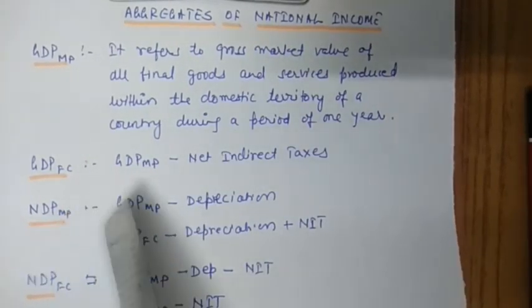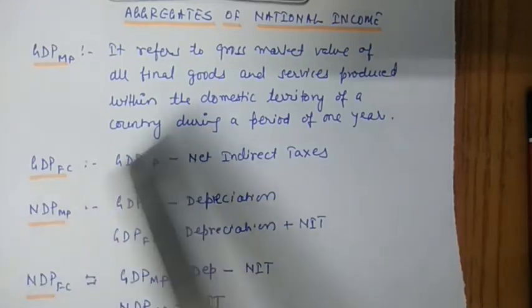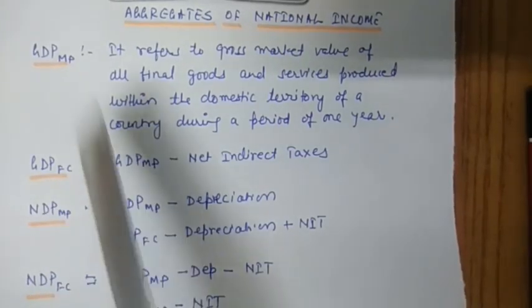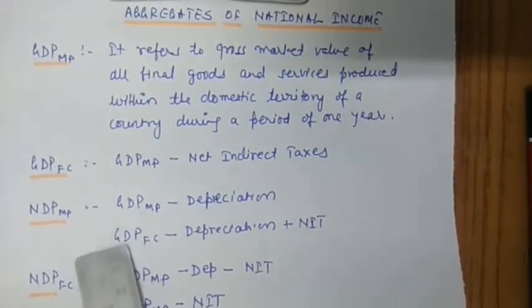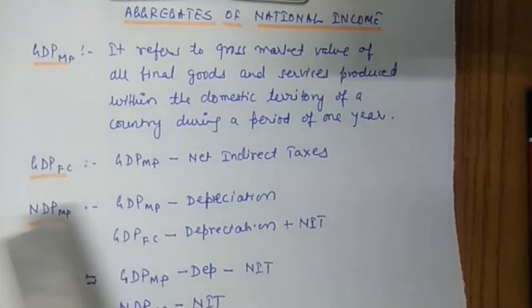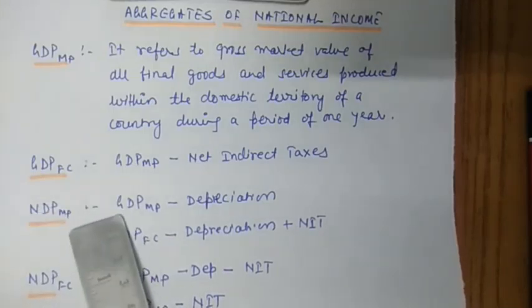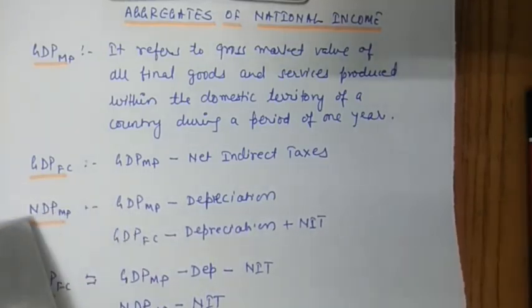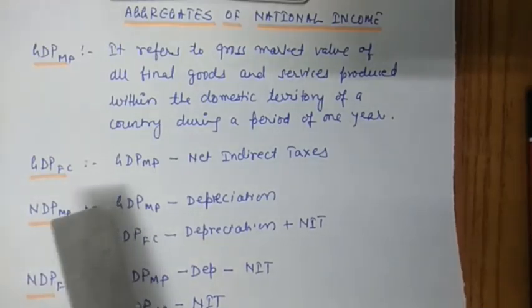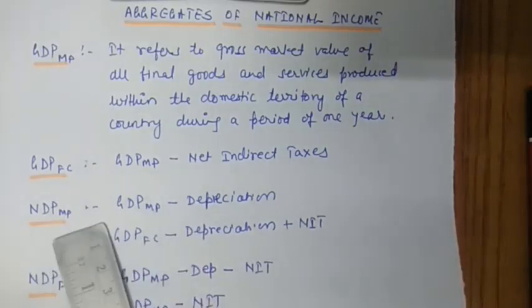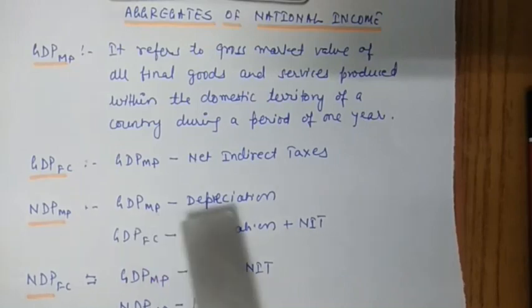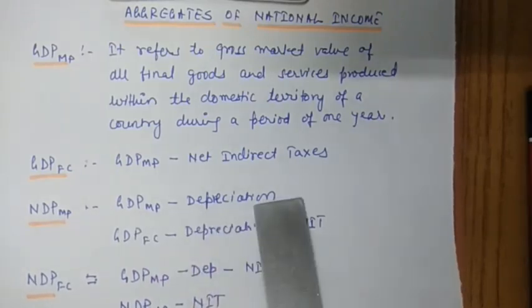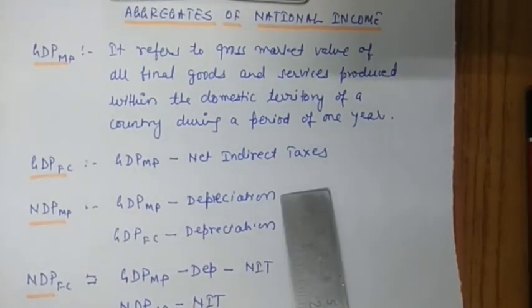Let's take up numerically. If you have to derive NDP at MP from GDP at MP, what will you do? The difference is only of gross. Here it is net. To convert gross into net, we have already studied, we need depreciation. So you will deduct depreciation. Depreciation is also known as consumption of fixed capital.